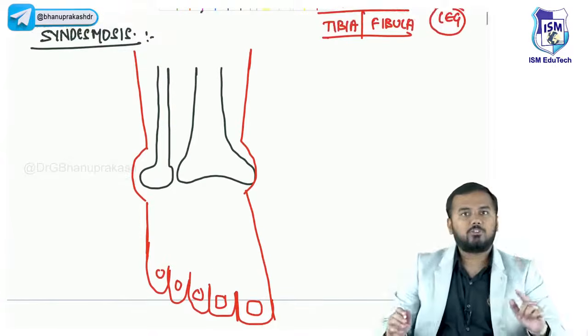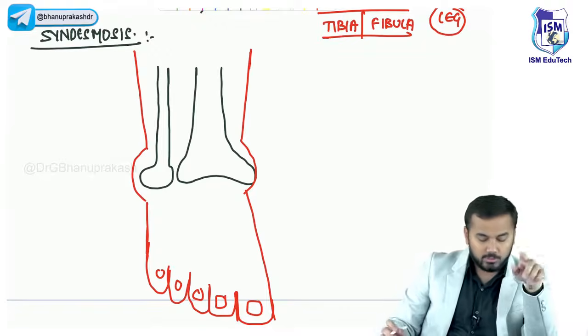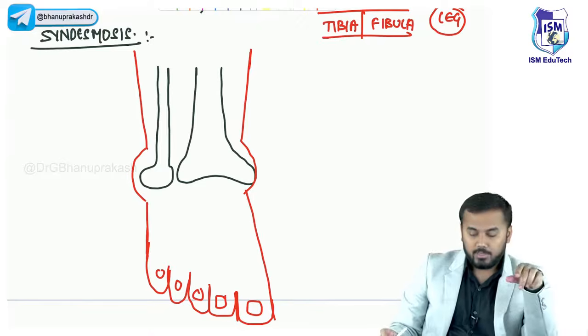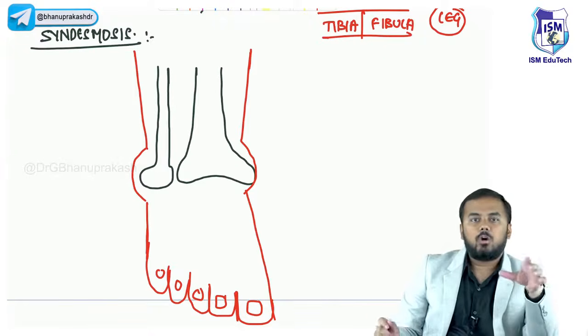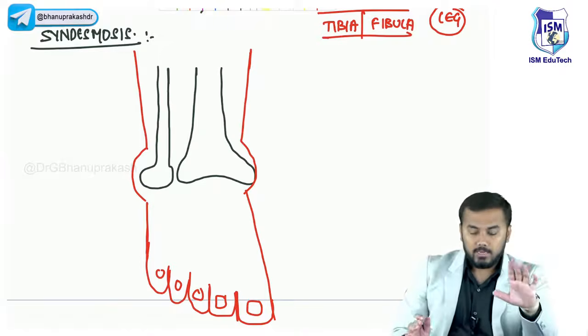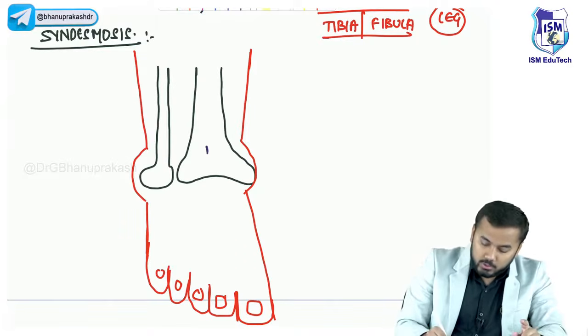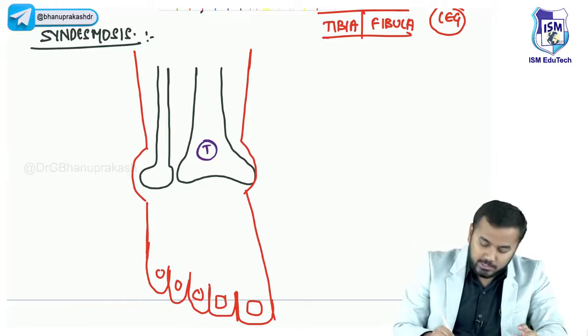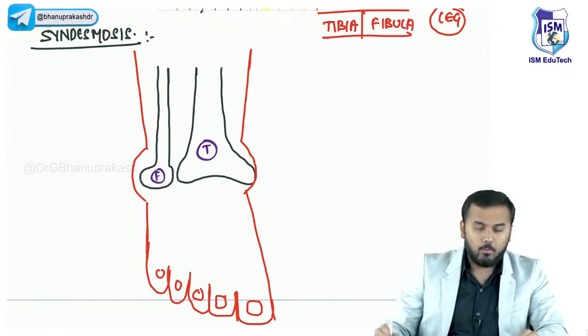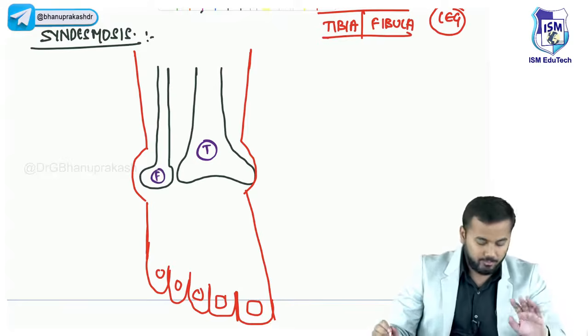Right, I hope you understood this picture. Devendra, you understood this picture, whatever I've drawn here? This is the exact picture of your lower part of the leg. Okay? Upper part of the leg, lower part of the leg. So this bone over here is called your tibia bone, and this bone over here is called your fibula bone. Okay? Tibia and fibula.